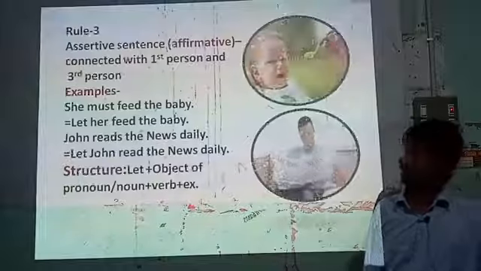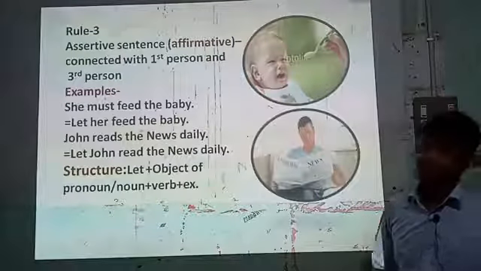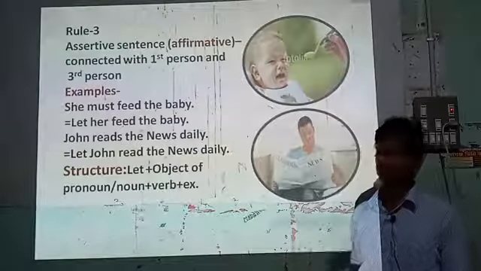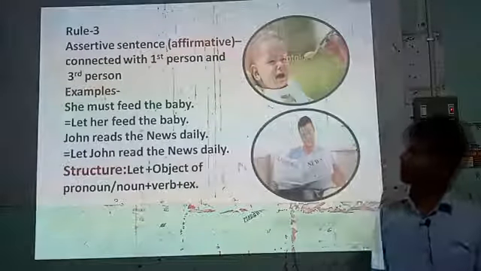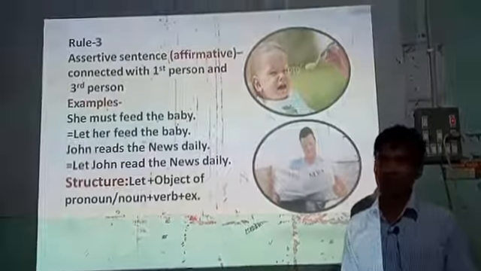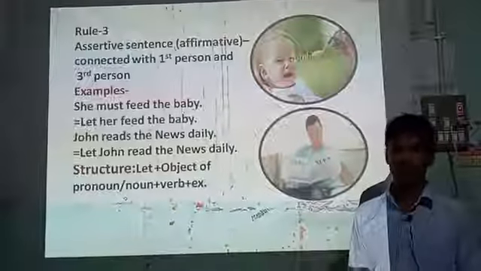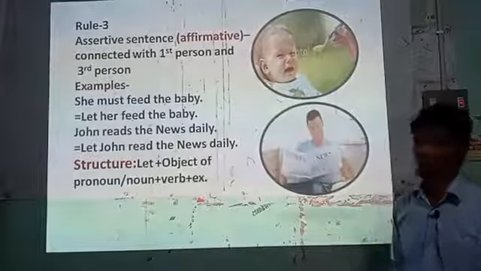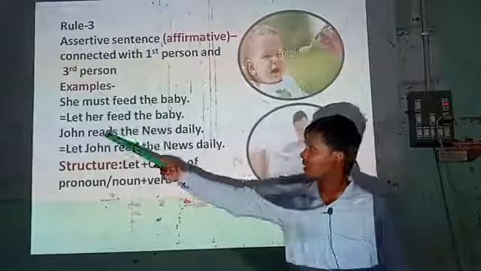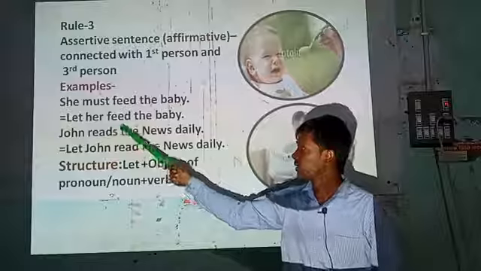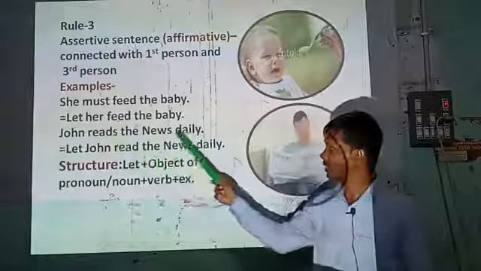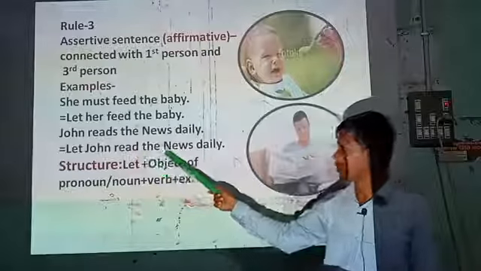Here is rule 3. Assertive sentence, in case of affirmative, connected with first person and third person. If the assertive sentences are connected with first person or third person, how will you transform this assertive sentence into imperative? First, look at the examples. She must feed the baby. Let her feed the baby. Here is another example. John reads the news daily. Let John read the news daily.